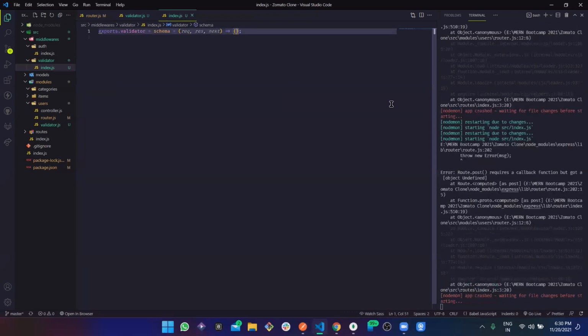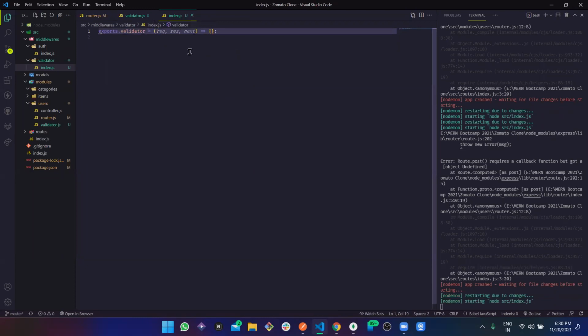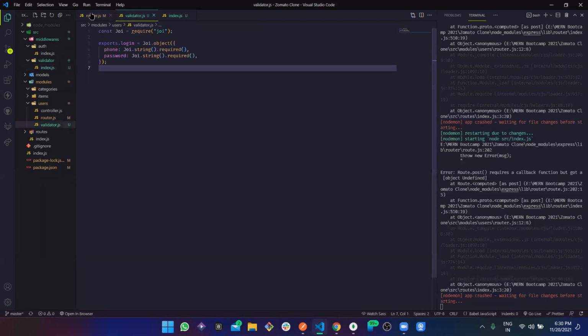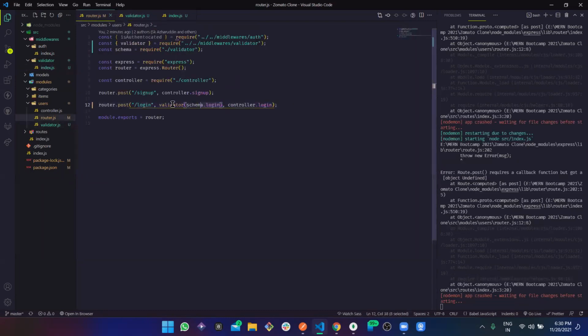But again, this is not holding the parameter. Not sure why. So this validator is expecting a certain schema, I guess. Why is it so weird? So here is something we need to fix together.